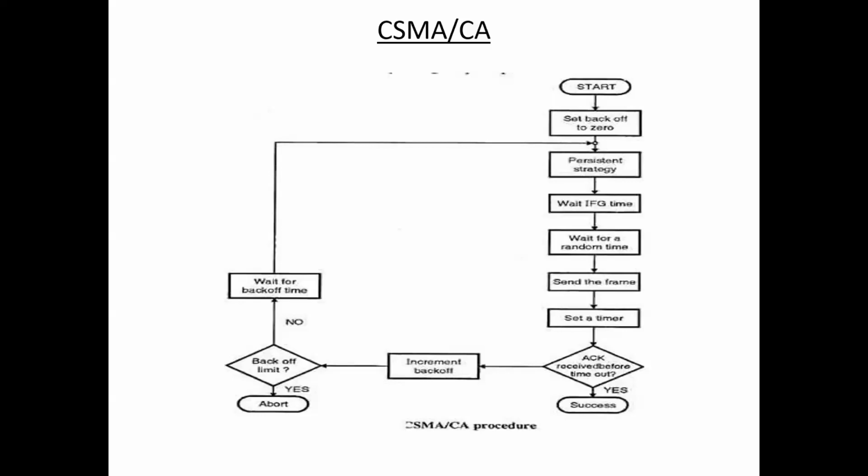If the acknowledgement is not received within the time, then increment back off. That means increment the random amount of time. Okay, next we check whether the back off limit is reached or not. That means whether the timer is expired or not. If the timer is expired, then cancel the transaction. If the timer is not expired, then once again restart the algorithm. That means once again retransmit the frame. This is about carrier sense multiple access with collision avoidance.